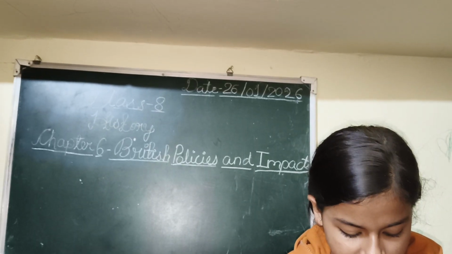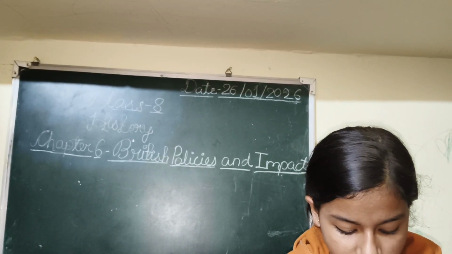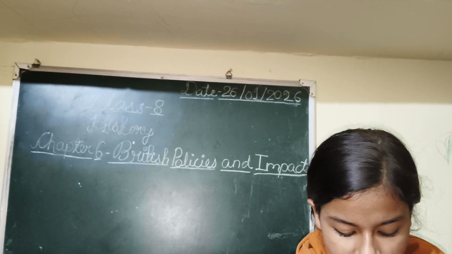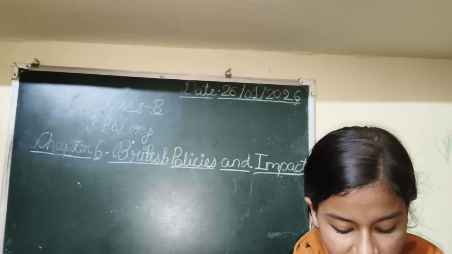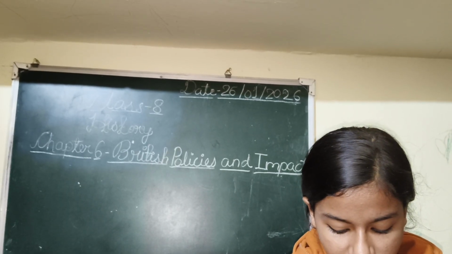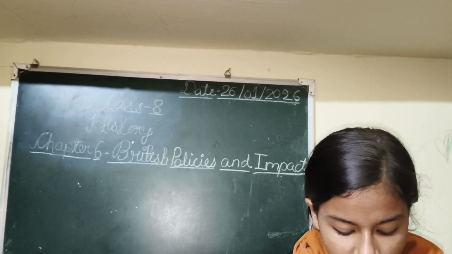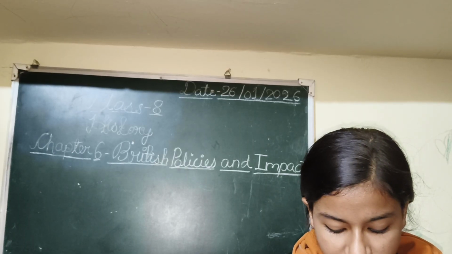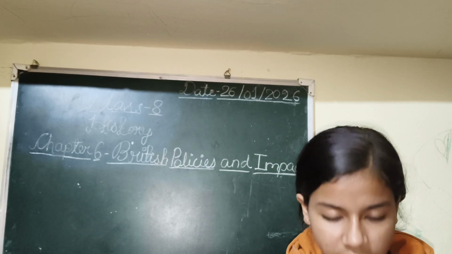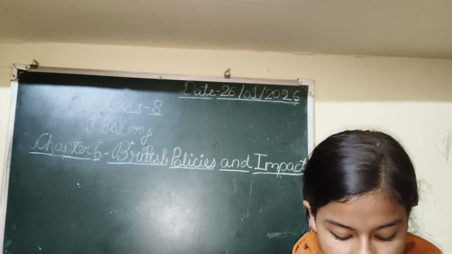Take the correct answer. First, read the two statements given below about the Ryotwari system. Select the option that shows the correct relationship between A and R. Assertion A: The land revenue policy was made by ryots or cultivators. Reason R: Lord Cornwallis introduced this system in 1793 in Bengal and Bihar. The answer is A is true but R is false.